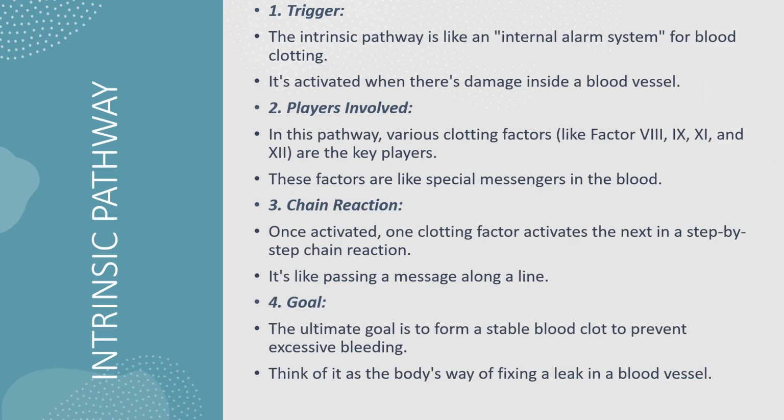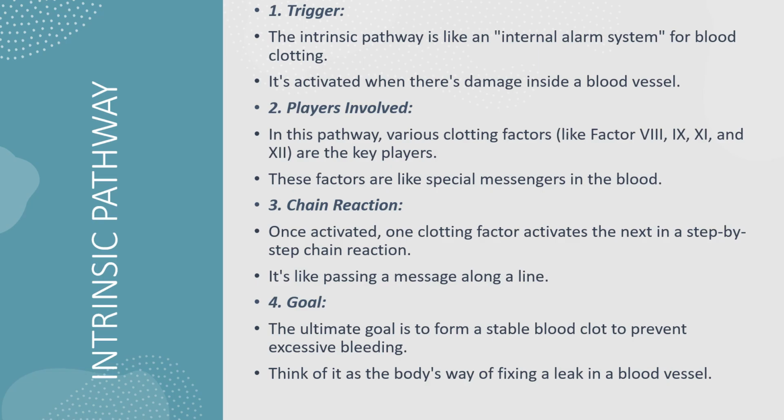What is the intrinsic pathway? The intrinsic pathway is like an internal alarm system for blood clotting. It's activated when there's damage inside a blood vessel. Players involved in this pathway: various clotting factors like factor 8, factor 9, factor 11, and factor 12 are the key players.